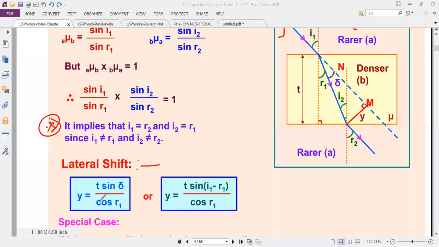So y is equal to T sine theta divided by cos R1. Theta you can consider as this angle. One more formula is also there: I1 minus R1. Then you will get this angle, because it is easy to know the incident angle and the refracted angle.